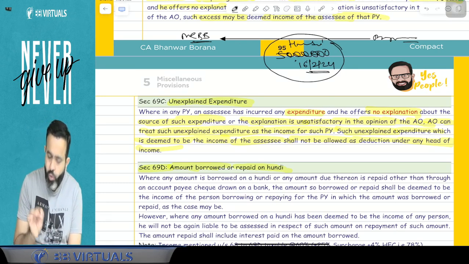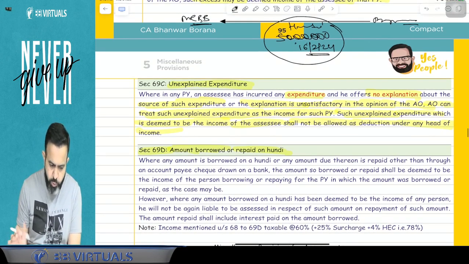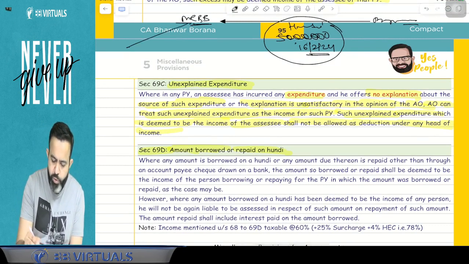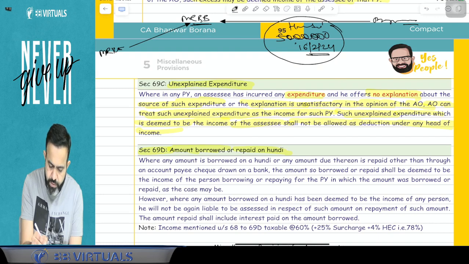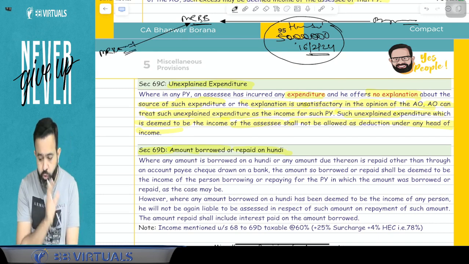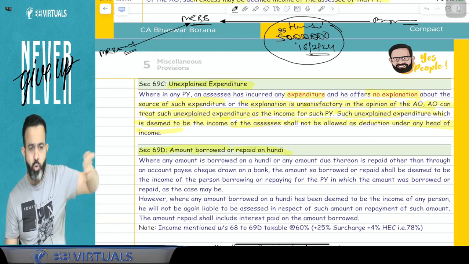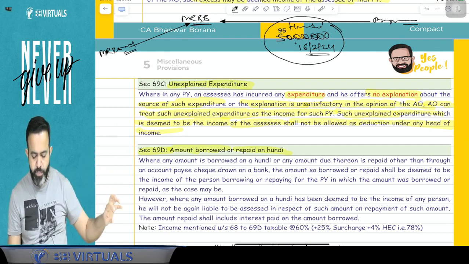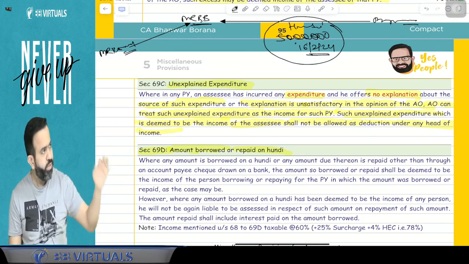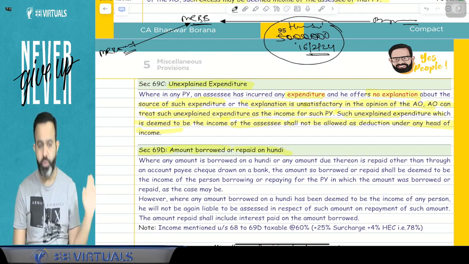Now, on the basis of this hundi, suppose I borrowed some amount from one person, Mr. Keshav. I gave the hundi to Keshav, and on the basis of that hundi I borrowed a cash loan.